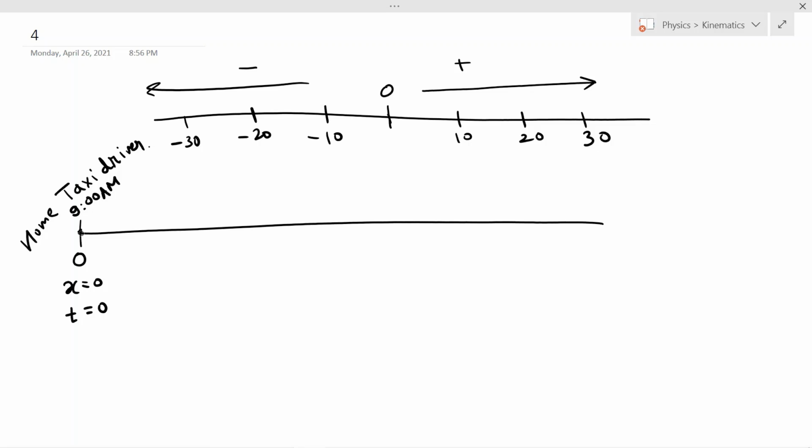Let's say the taxi driver drives for about 2 kilometers, then x will be 2 kilometers over here.